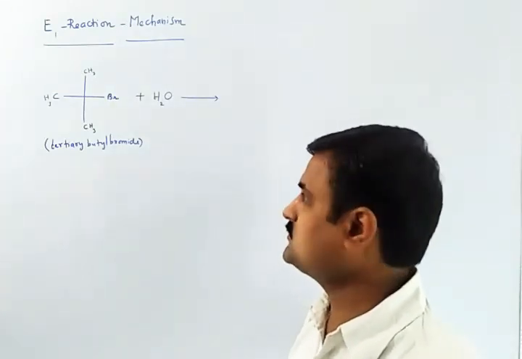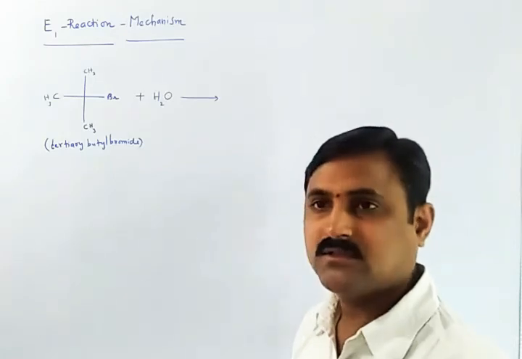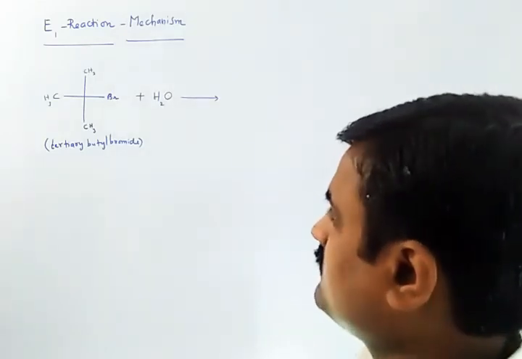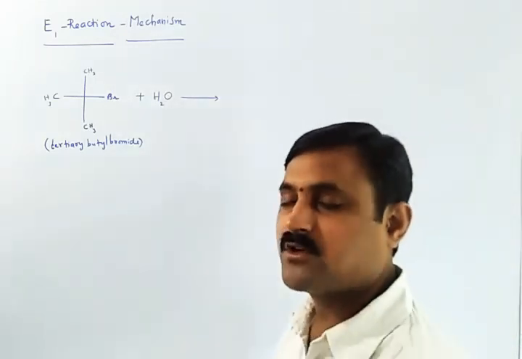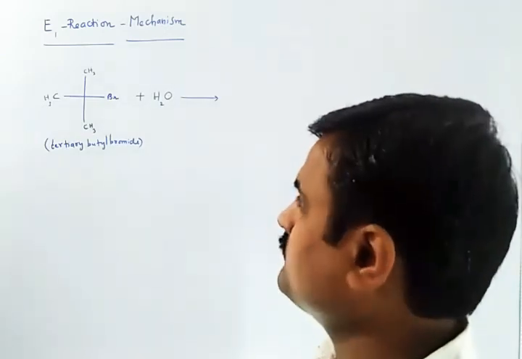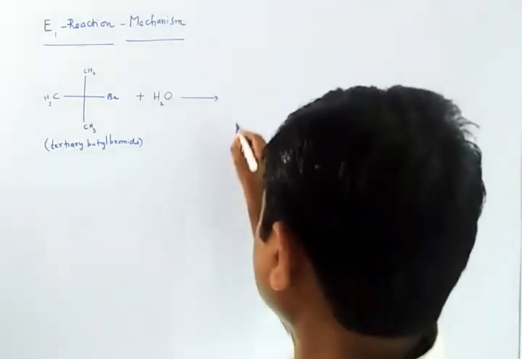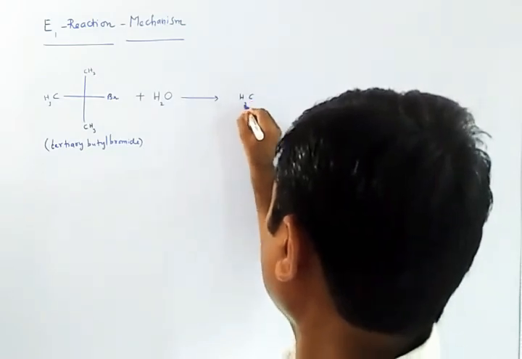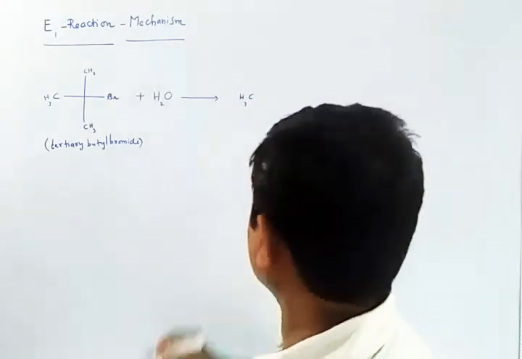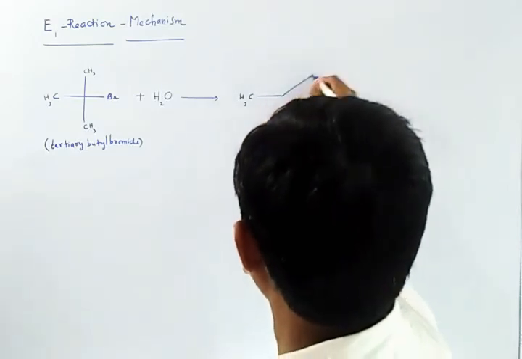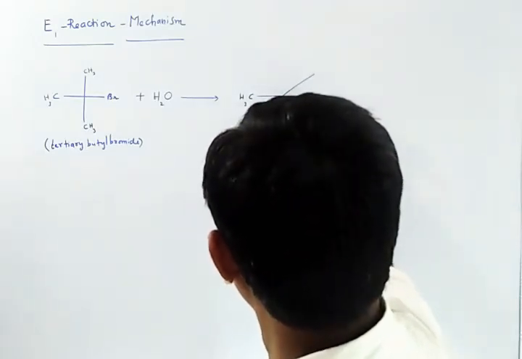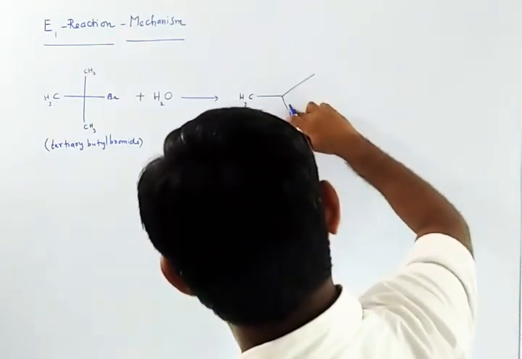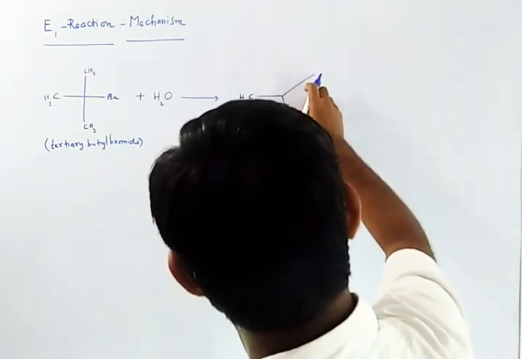The concentration of alkyl halide is responsible for the rate of reaction. In this reaction, we are going to get a product that is called alkene. You can write like this.